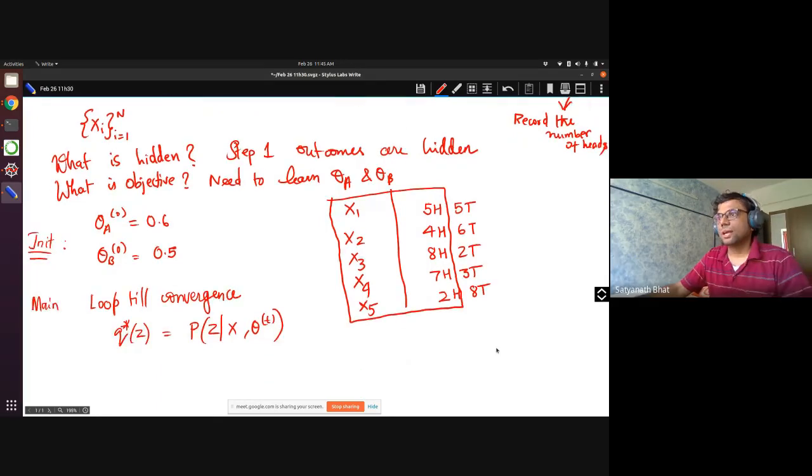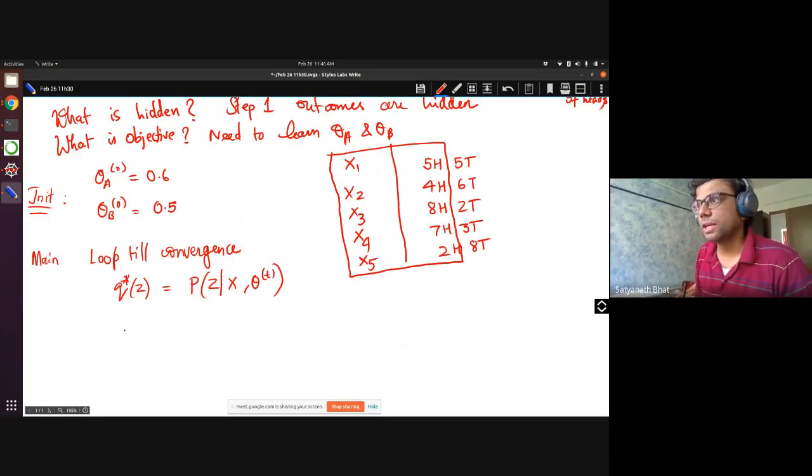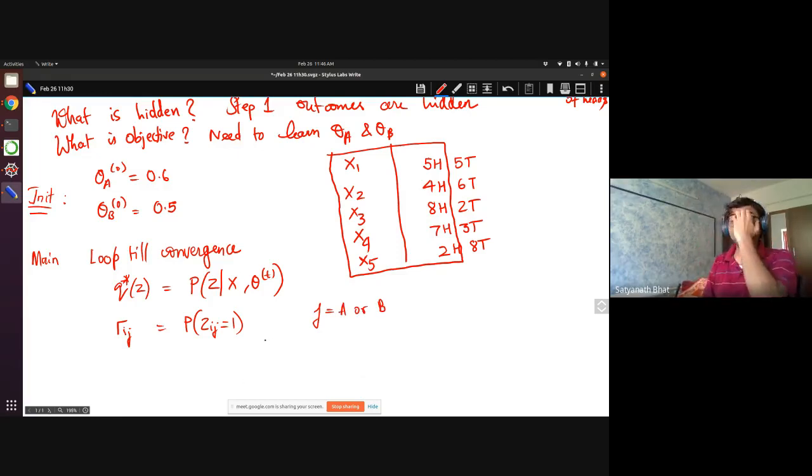All right. So now we have to find out for each of these points what the probability is. That boils down to asking what is gamma ij, which is the probability that the ith point is assigned to the jth coin, and j will be either A or B. That is what we need to assign, and it is given by this particular formula.